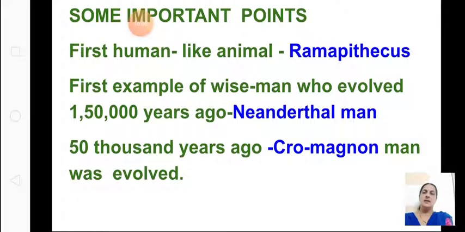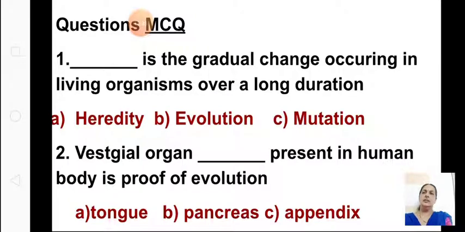So let us revise the important points which I told you in evolution. It is important: the first human-like animal, Ramapithecus; the first example of wise man who evolved 1,50,000 years ago, Neanderthal man; and 50,000 years ago who evolved, Cro-Magnon man. These three men are important. So when you are learning, give importance to all the objectives, because in the unit test only objectives will be asked. Okay. So first we'll just revise.